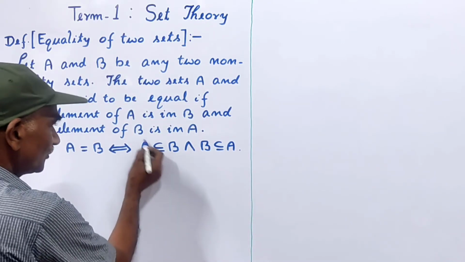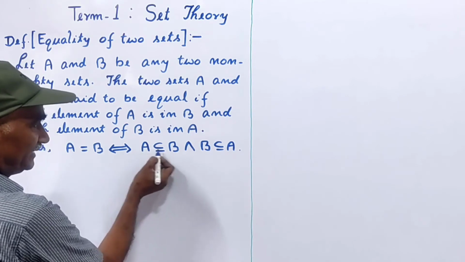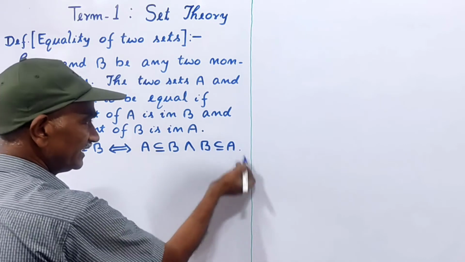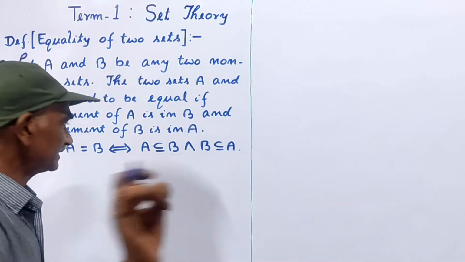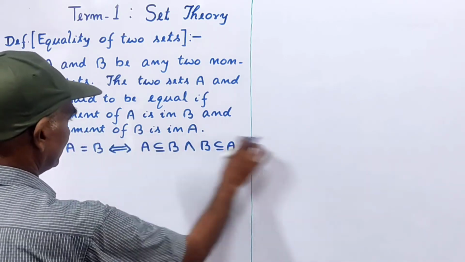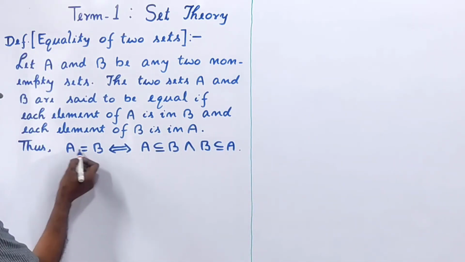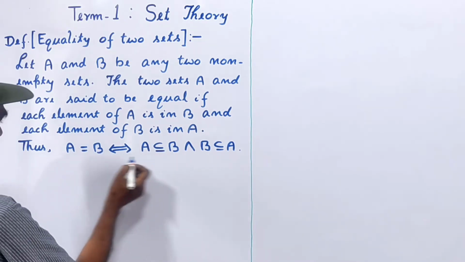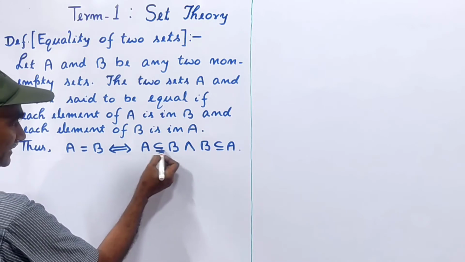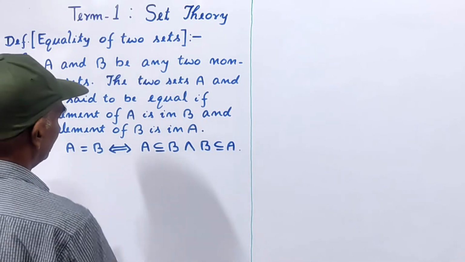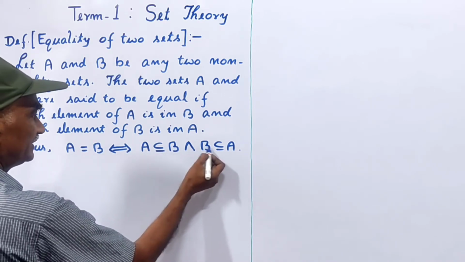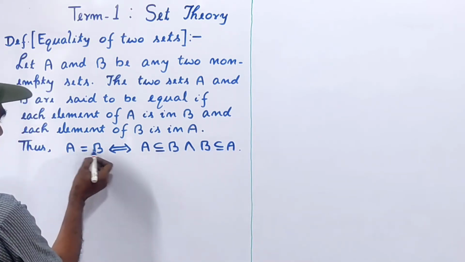Since each element of A is in B, so A is a subset of B. Also since each element of B is in A, so B is a subset of A. अब समझ गए क्लियर? तो यही लाइन याद रखिएगा, यही मेन लाइन है। If A is equal to B, then A is a subset of B and B is a subset of A. And if A is a subset of B and B is a subset of A, then A is equal to B.